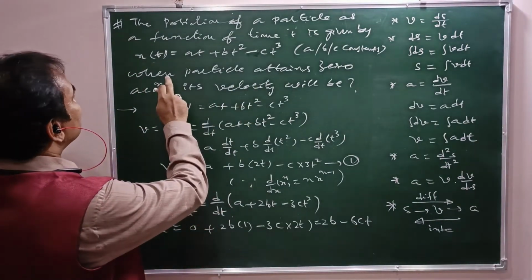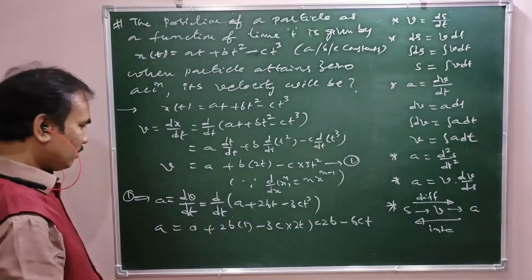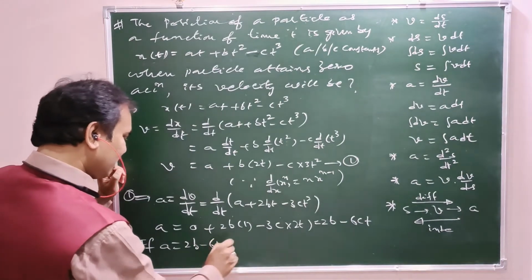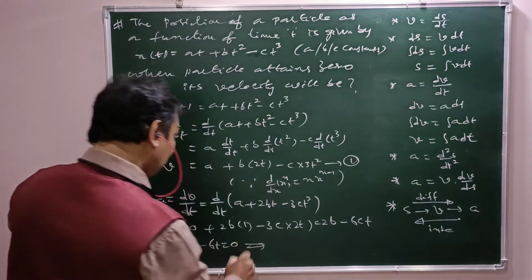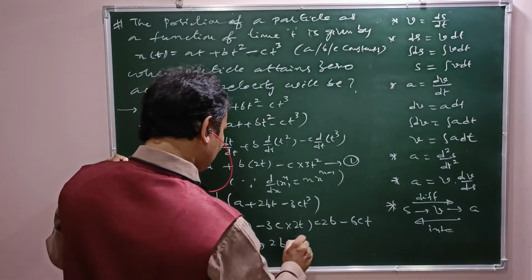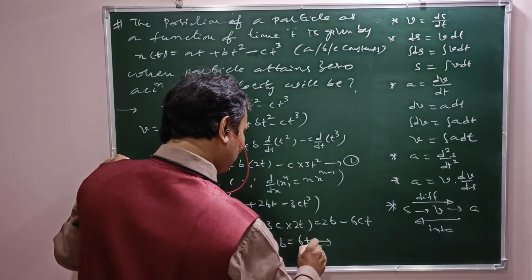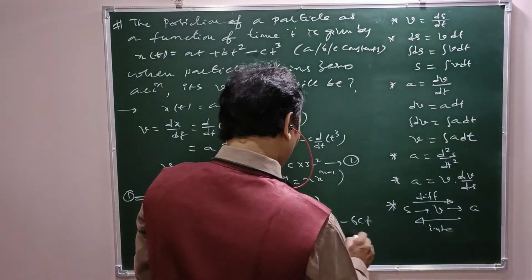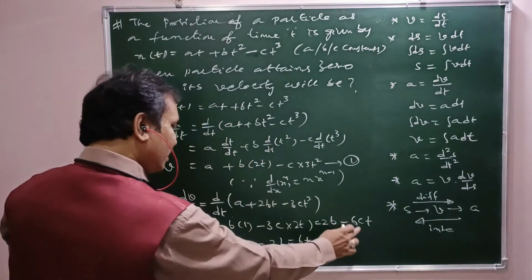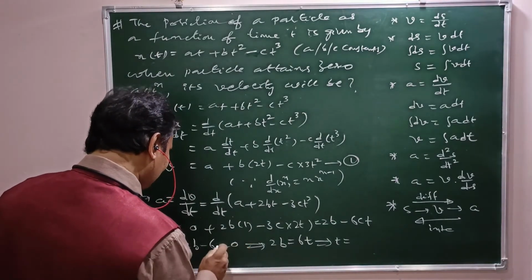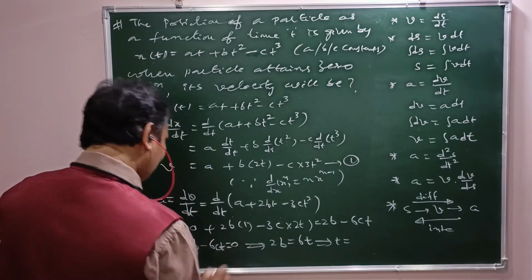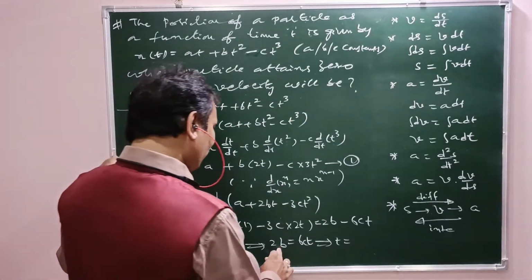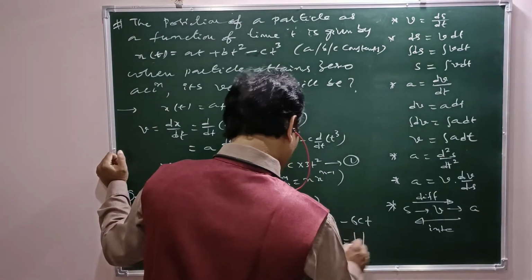Now, what is the condition when the particle attains zero acceleration? If A equals 2b minus 6ct equals 0, that implies 2b equals 6ct, which implies t equals b by 3c.